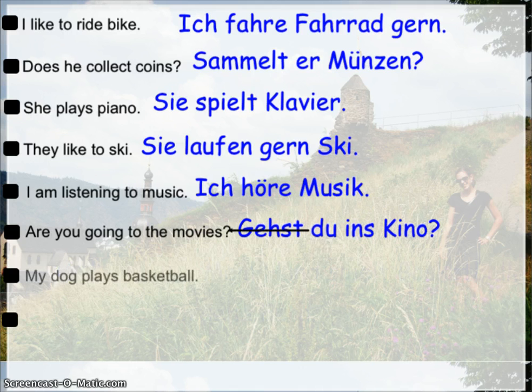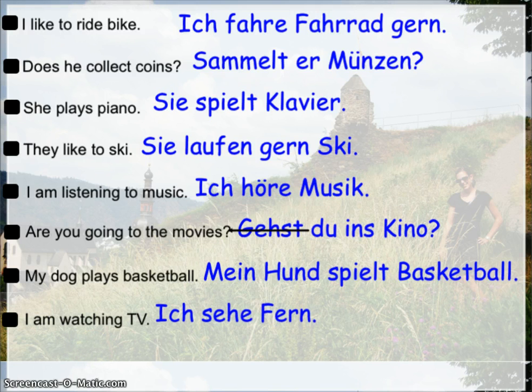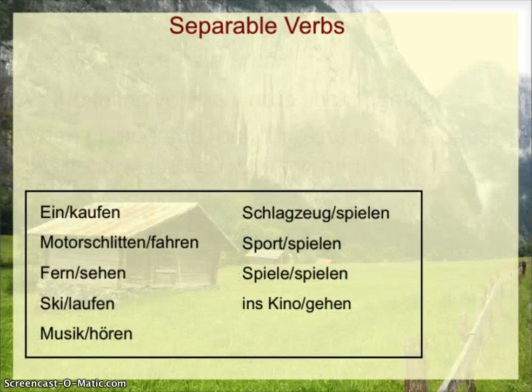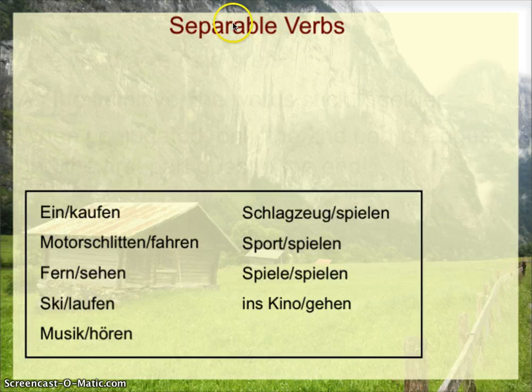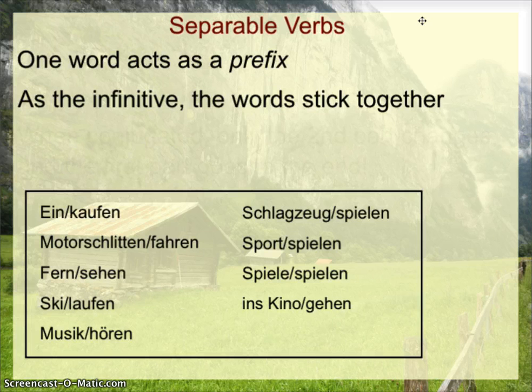Okay, my dog plays basketball. Mein Hund spielt Basketball. Wouldn't that be entertaining? I am watching TV. Ich sehe fern. So as a review, these words here are separable verbs. What separable verbs do is they actually separate, with one word acting as a prefix in the infinitive. In the infinitive, the words stick together. Down below, I do have a slash in these words, but that typically won't be there. I just have it there to show you.